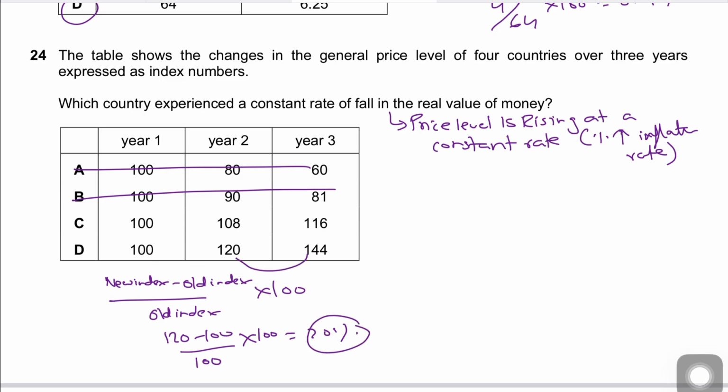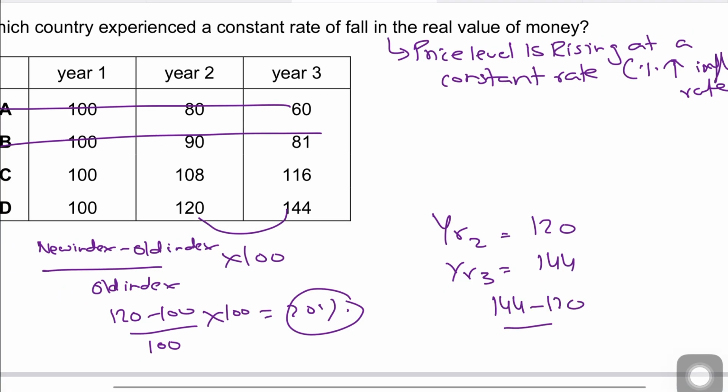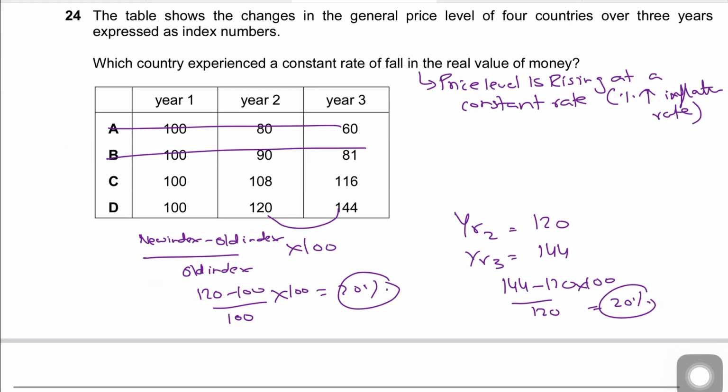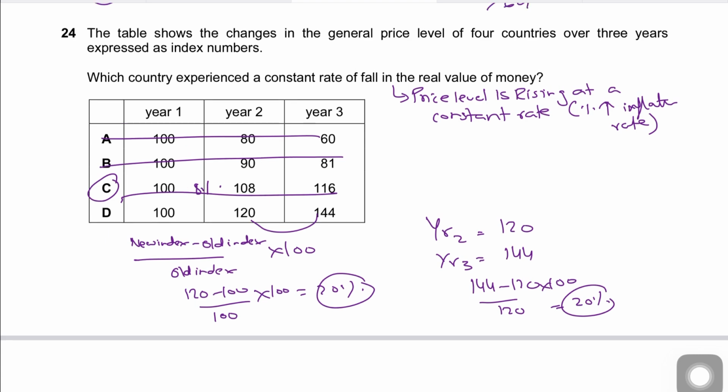Now let's calculate from year 2 to year 3. Year 2 index was 120. Year 3 index is 144. So again, new index minus old index, 144 minus 120, divided by 120 times 100, would give you exactly 20%. So that's what makes it correct. But if you look at option C, from 100 to 108 index, this is an 8% inflation rate, and from 108 to 116 it would be less than 8%, right? So a constant rate of fall in the real value of money happens when the percentage change, the rate of inflation, is constant. Okay.